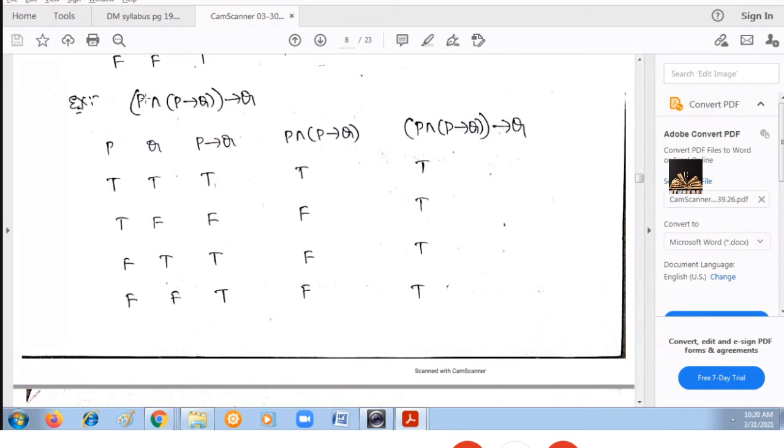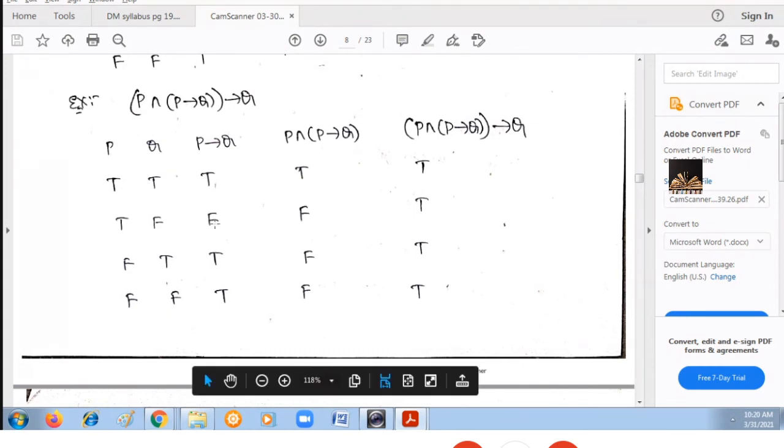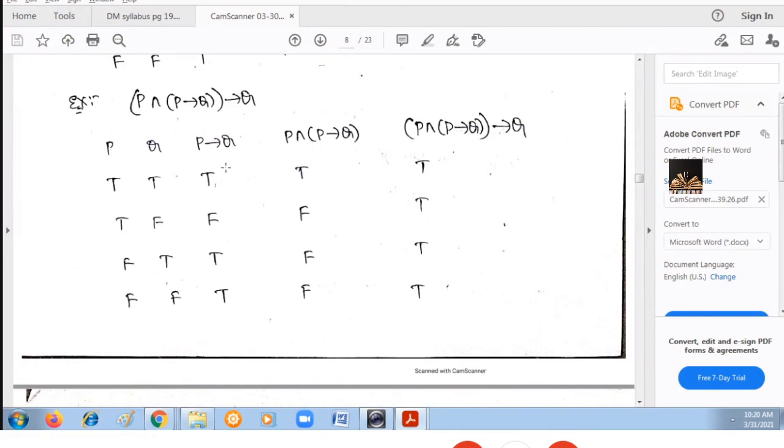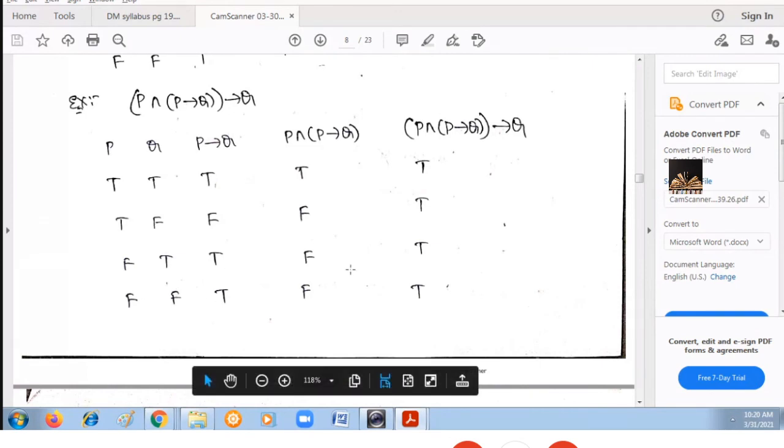Next, P and P tends to Q. Consider the first column and the third column. Apply AND between the two. AND means whenever both are true, then the result is true. In the remaining cases, the result is false. So T and T, T. T, F, F. F, T, F. F, T, F. Sounds like this.